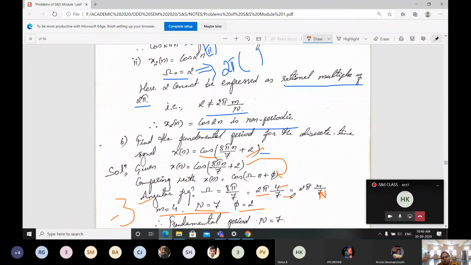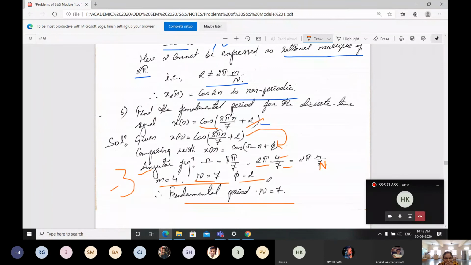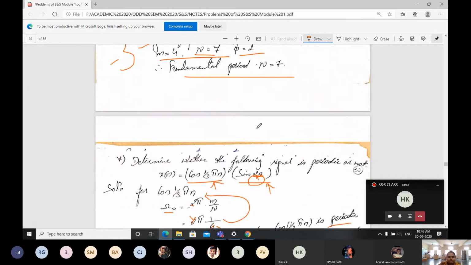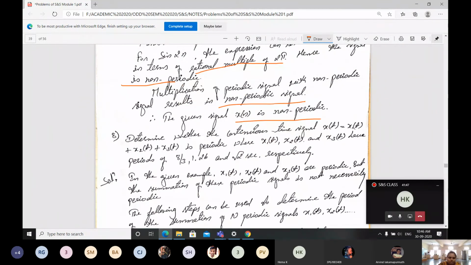The only thing you have to remember are the basic formulas you learned in the trigonometric part, equations like cos AB, sin AB, so that you can substitute and get the result. Also remember the table of values, like sine of pi by 2 and sine of pi by 4. You have to remember those values, then it will be easy for you to solve this. This is one set of problems.